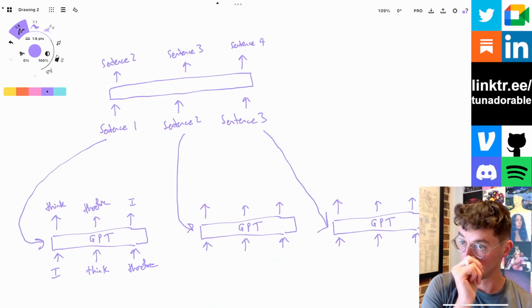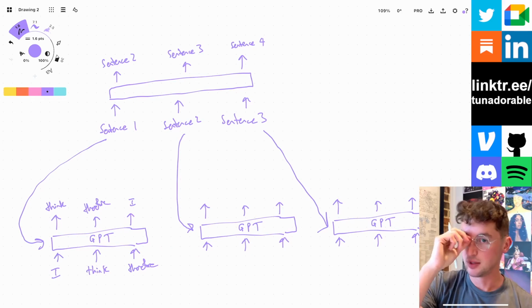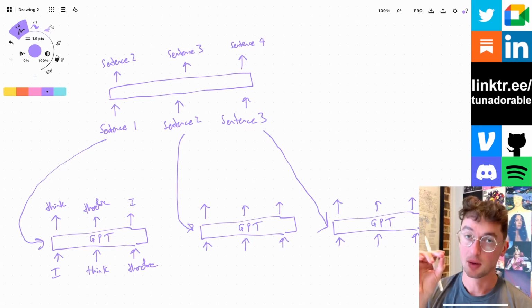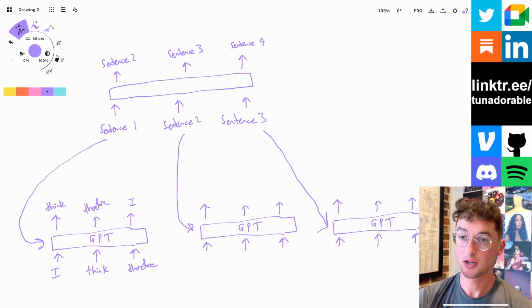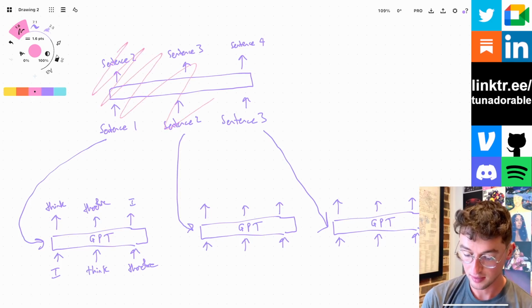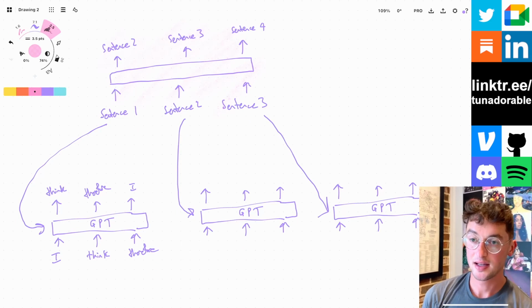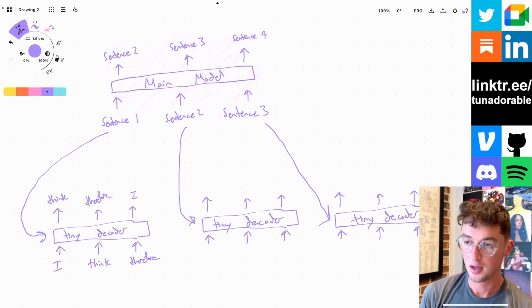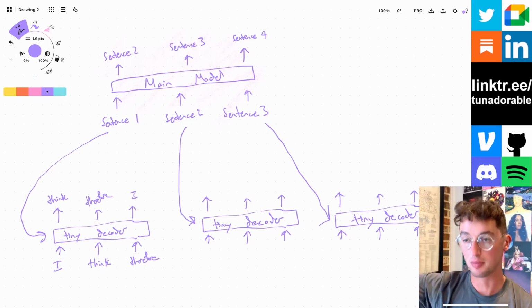Meaning that, assuming RAM is not your main limitation, which, to be fair, usually it is, but this also helps with that too. In terms of wall clock time iteration limitation, it is now way reduced, because while the primary main thinking engine LLM is doing the sentence level thinking, you can allow that tiny sentence decoder to decode the actual tokens of every single sentence in parallel. So this should massively increase actual speed throughput of the model itself.